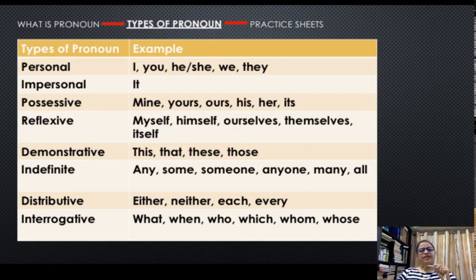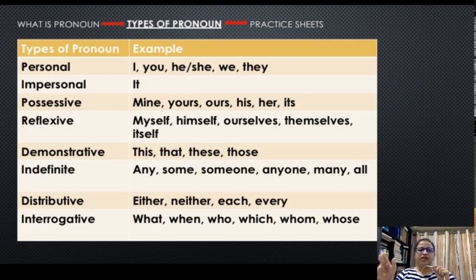So they showcase or indicate possession. Anything that you want to claim as your own, or over which you want to show ownership, the words or pronouns that you use are possessive pronouns, and they go like this. The list is like this: mine, yours. If something is mine, the word in English is mine.